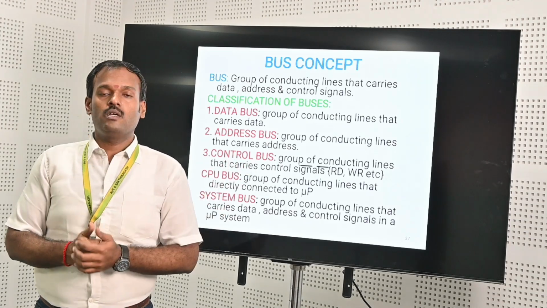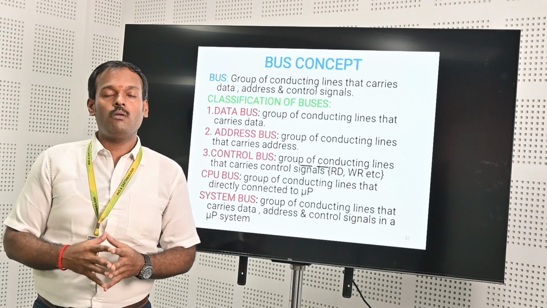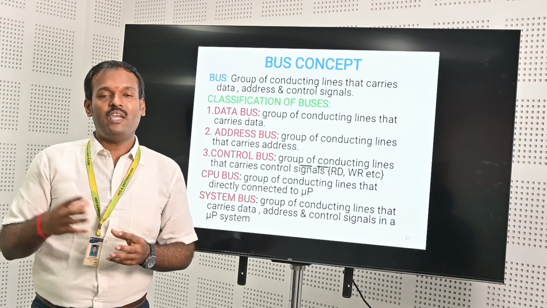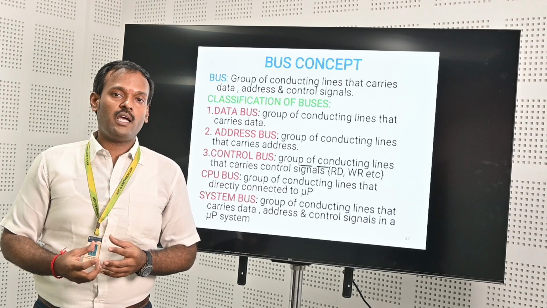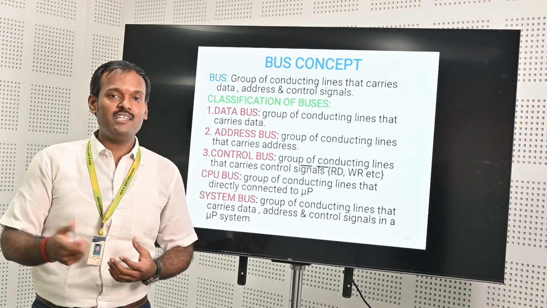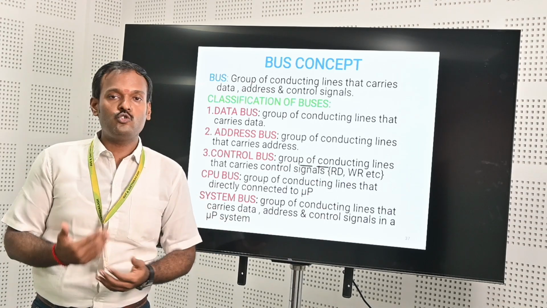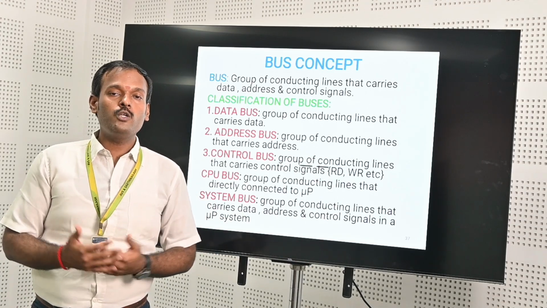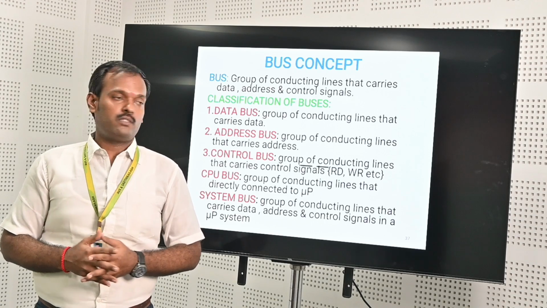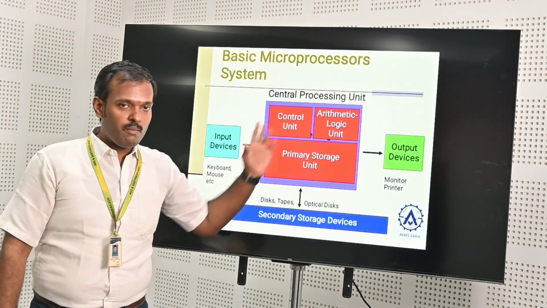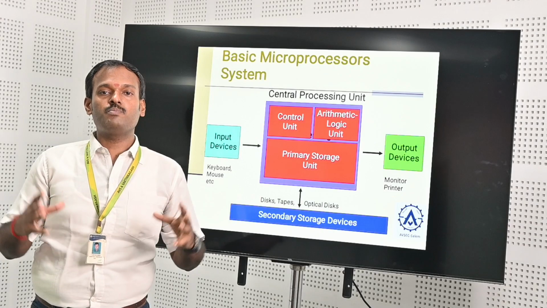And the control bus controls the task by the direction of a few instructions. For that we use a few lines, called read lines and write lines. With the help of these two lines, we do all kinds of functions in the processor. So these are the basic concepts of a microprocessor.